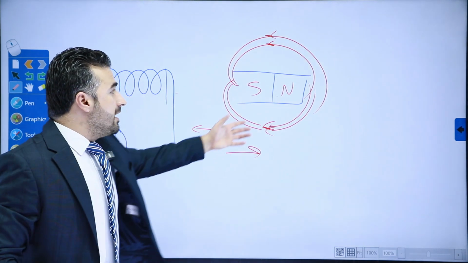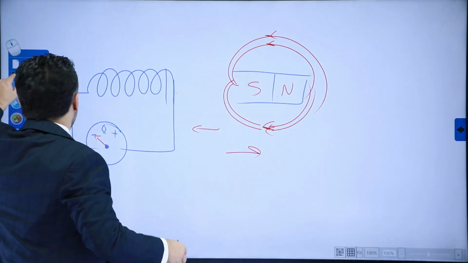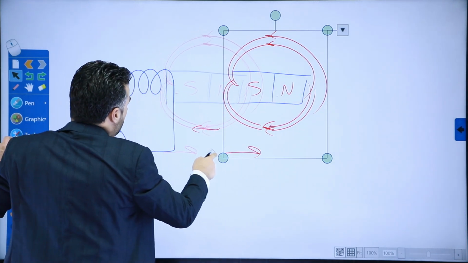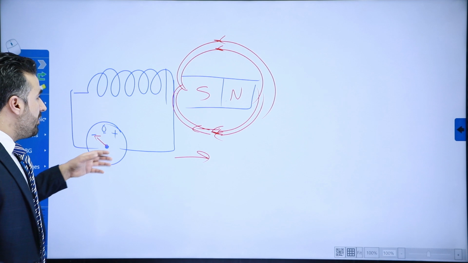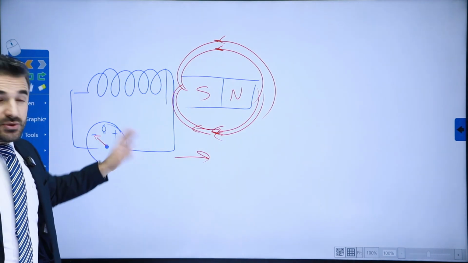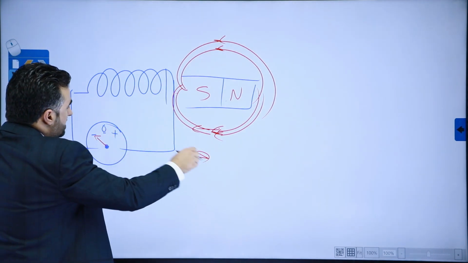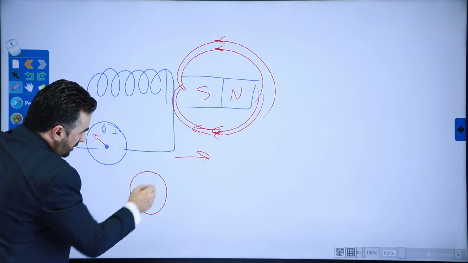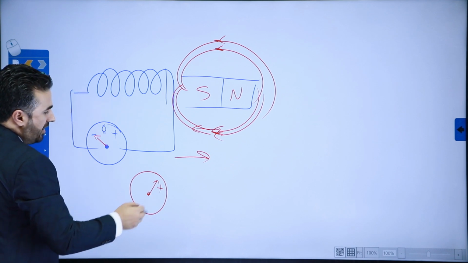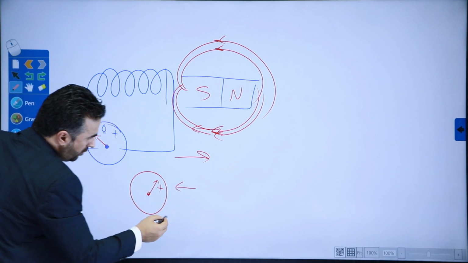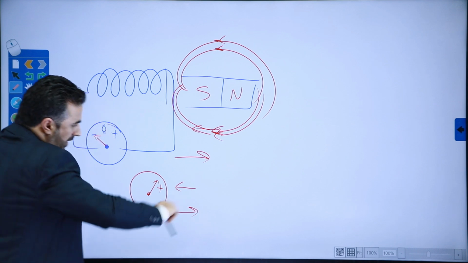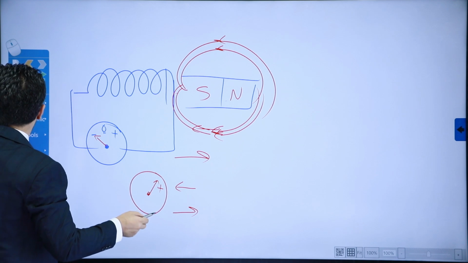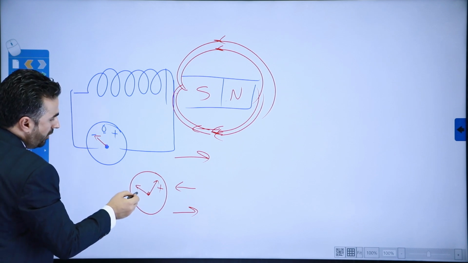So what happens if I move this magnet into the coil, or closer to the coil? Once I do this, you'll see that the galvanometer needle is again shifting. The first time, if you remember, it was shifting to the positive side first, when we brought the magnet closer. And when we removed the magnet, the needle was shifting the other way, the negative side.